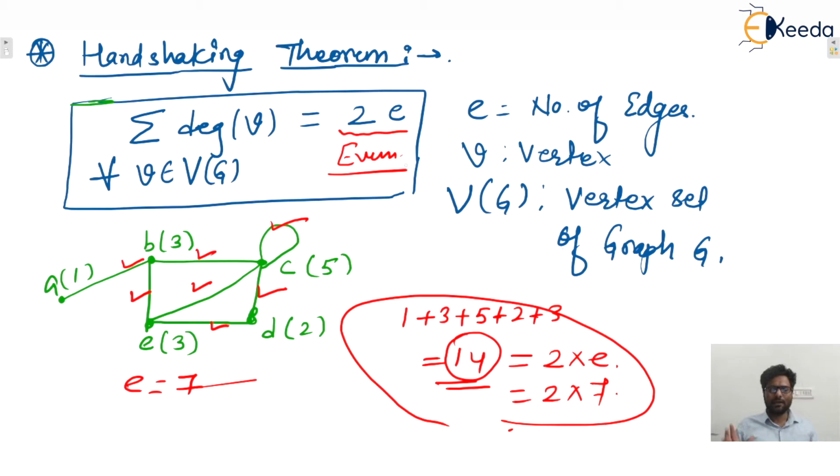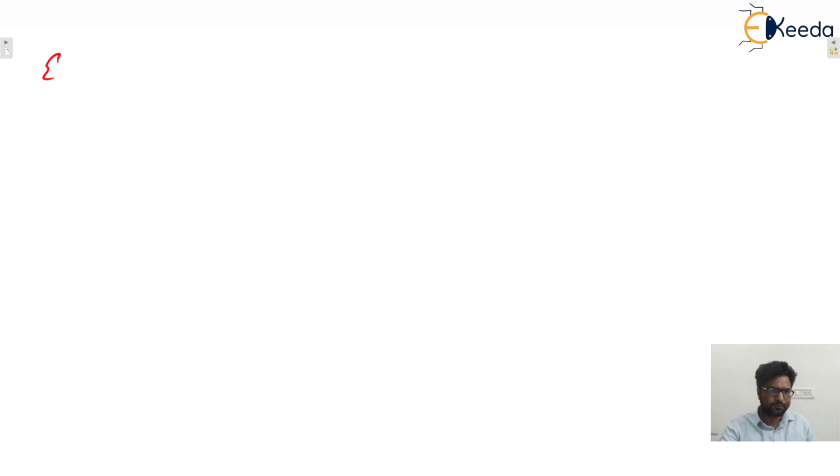Now you only tell me, let's say in the next slide, in any graph, randomly, I'm considering any graph with v1, v2, v3, v4, or let's say vn vertices. Now you only tell me, the degree sum is even. So an even sum can be obtained when we sum all even numbers, yes or no?